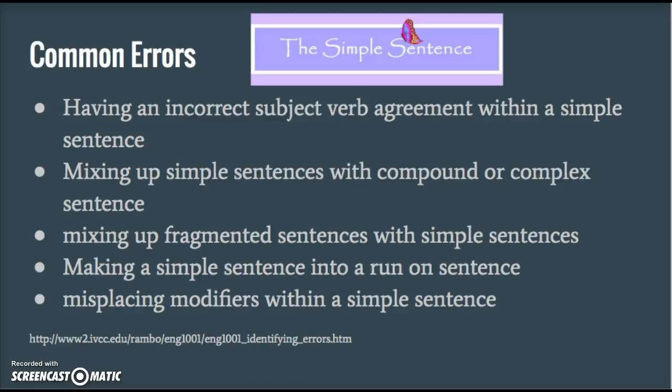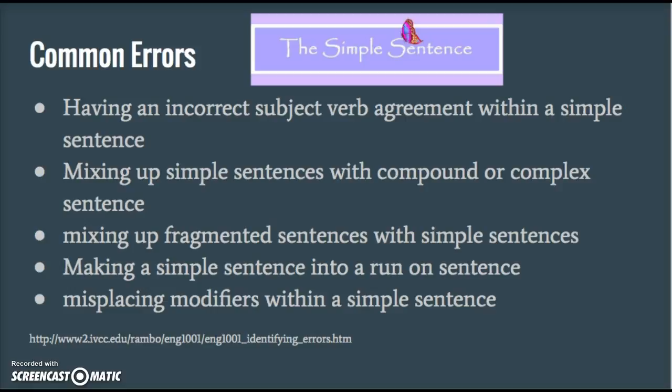Common errors. The first common error that occurs during the application of simple sentences is having an incorrect subject-verb agreement. This happens when a singular subject is matched with a plural verb or vice versa. The next common error is mixing up simple sentences with compound sentences. This can occur when someone does not know what exactly a compound sentence is. A compound sentence is a sentence that contains both an independent and dependent clause.